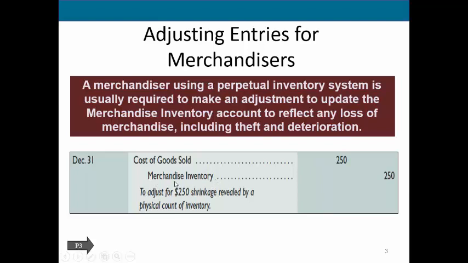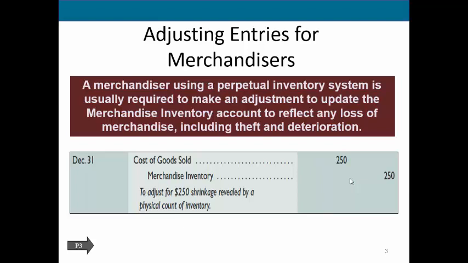So for example, this is an adjustment for $250. Let's say our books said that we should have inventory of $1,000. But when we go out and count, we only have inventory that counts up to $750 worth of goods.